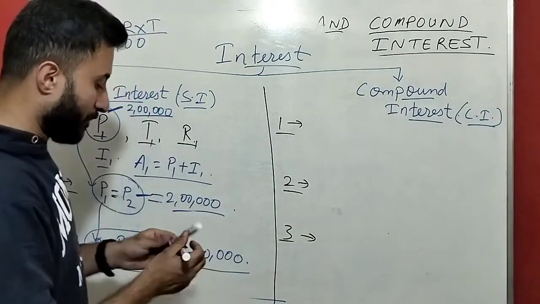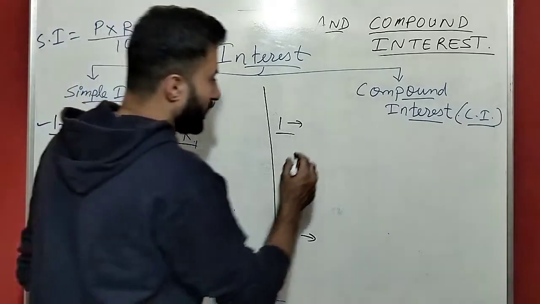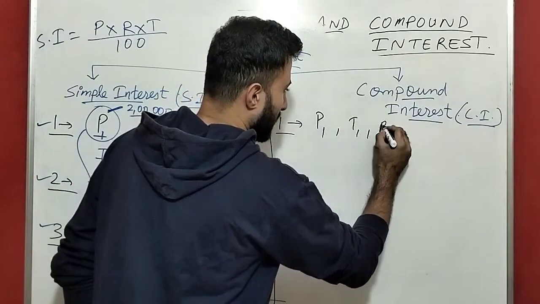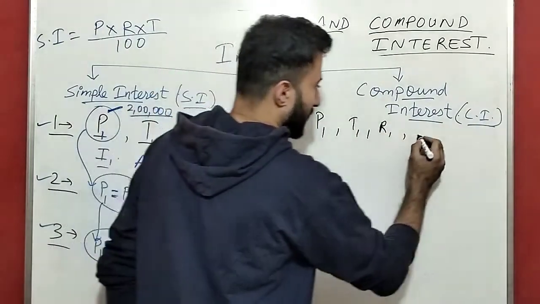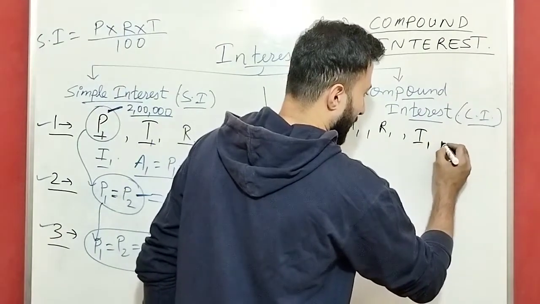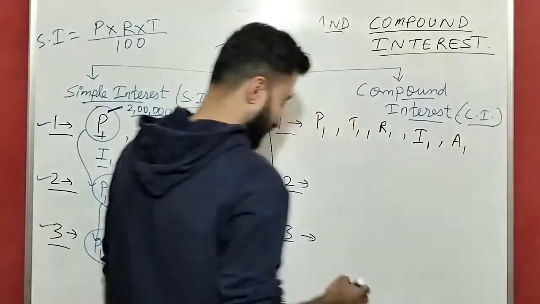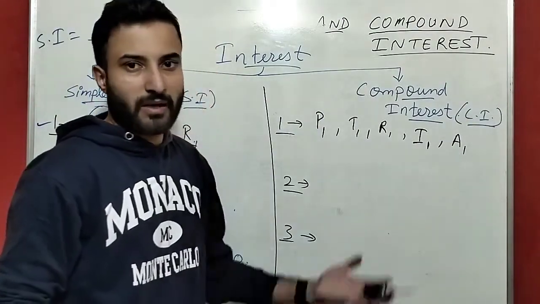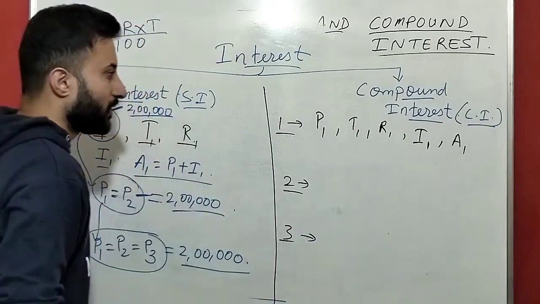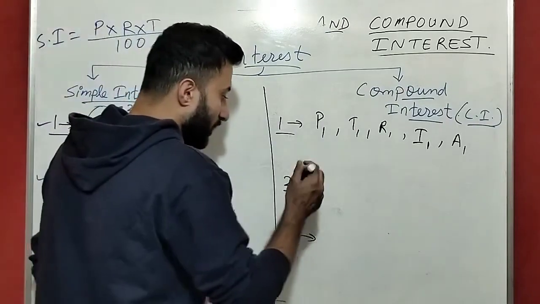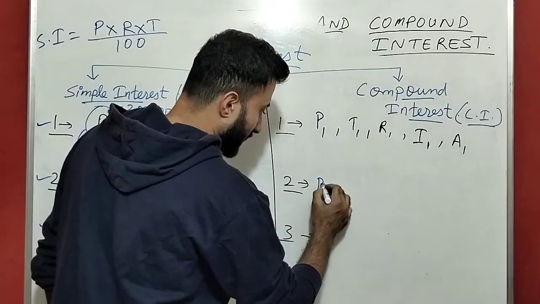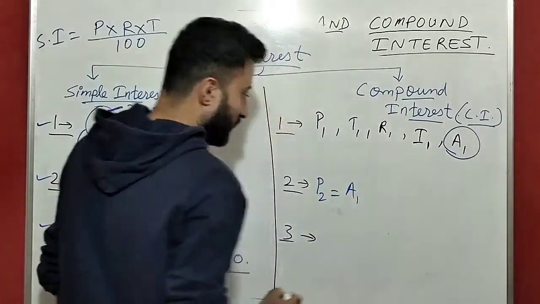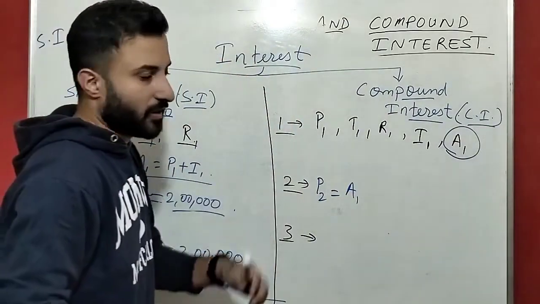But when we come to compound interest, for the first year principal is P1, time is T1, rate is R1. So what is the interest? Interest is I1, and amount is A1. Right, amount A1 is what? P1 plus I1. That is the amount A1, principal plus interest. Now when we come to second year, second year principal is nothing but first year amount. First year amount is the second year principal.